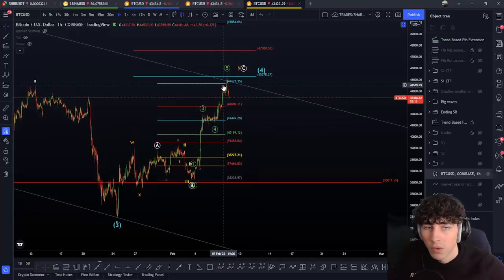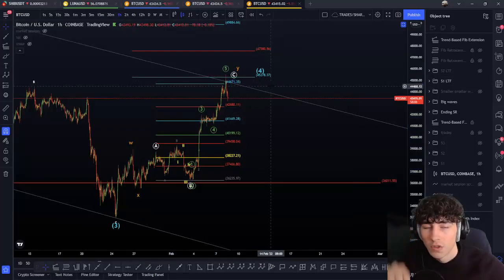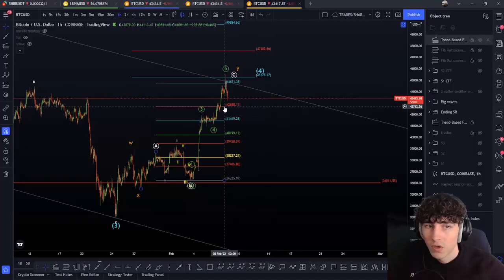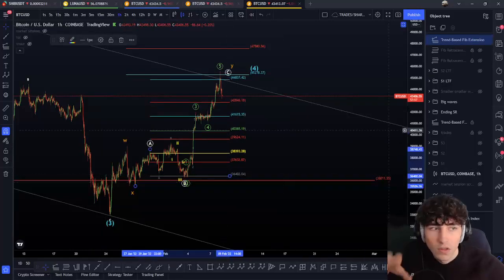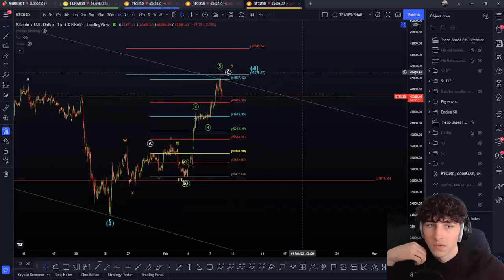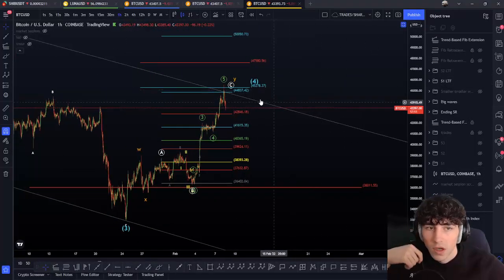As you can see, we went to the 261 point. Now we can sometimes do some extension. When we do an extension in a C, most of the time we go and touch the 200% or the 261 point. So that's why here both scenarios are absolutely still valid: the WXY and the other scenario we're going to talk about, the impulsive to the upside. In that case, we have done the low and we're bullish now. We're going to see that just right after.